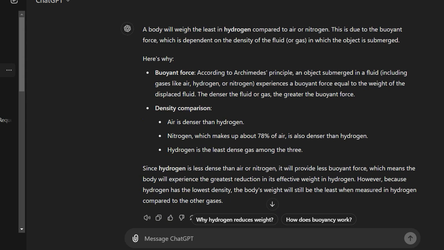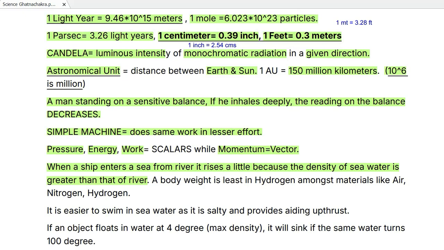So air is denser than hydrogen. Nitrogen, which makes up about 78% of the air, is also denser than hydrogen. Hydrogen is the least dense gas among the three. Since hydrogen is less dense than air or nitrogen, it will provide less buoyant force. However, because hydrogen has the lowest density, the body's weight will still be the least when measured in hydrogen compared to the other gases. So that is the answer and the explanation.